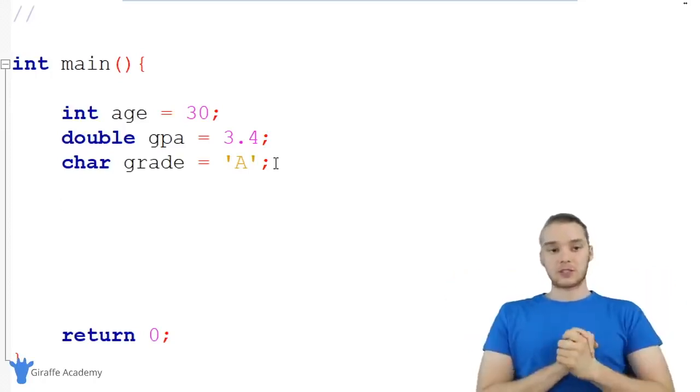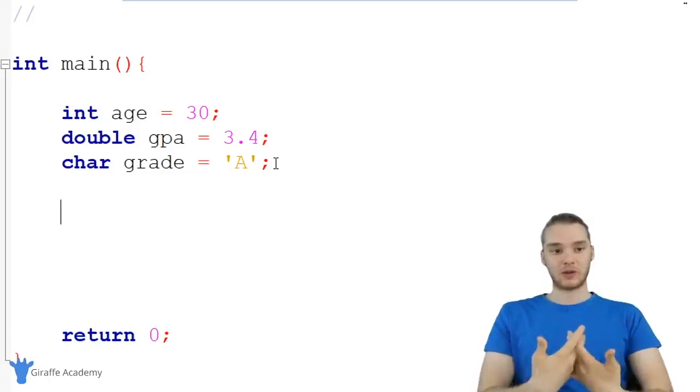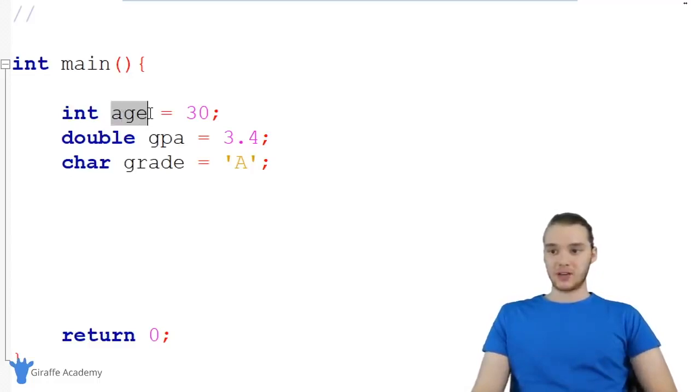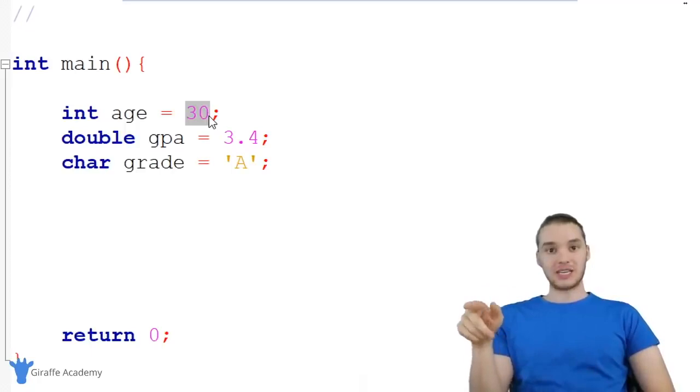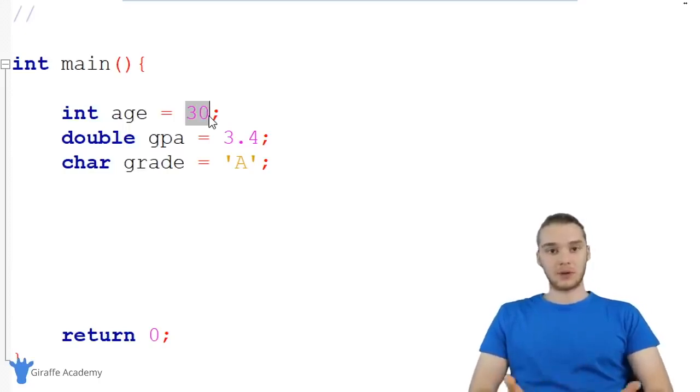Variables are great. But I want to talk to you guys a little bit about how these work in the actual physical memory of our computer. So whenever I create a variable, for example, when I create a variable called age and I give it a value of 30, this value 30 actually gets stored on our computer. So all computers have memory. A lot of times you'll hear people refer to this as RAM. It's called random access memory. And basically RAM is the memory that your computer is going to use when it's running programs.